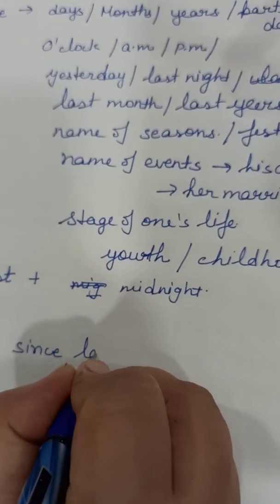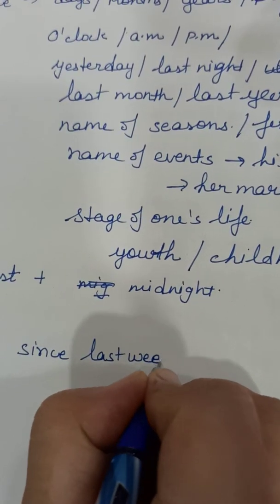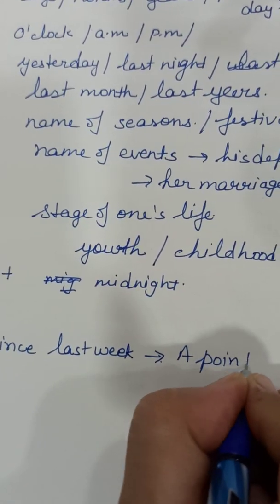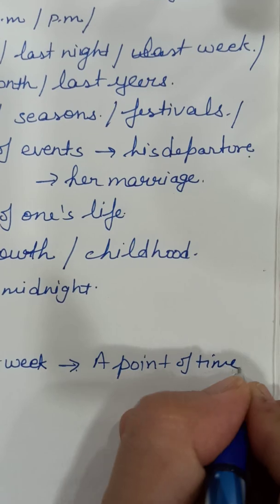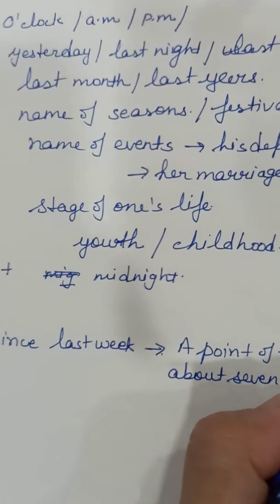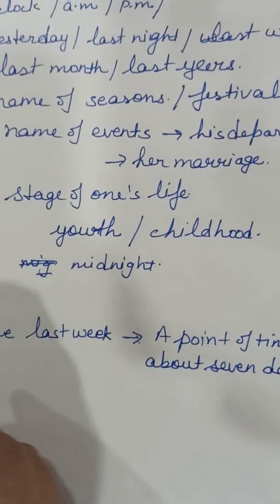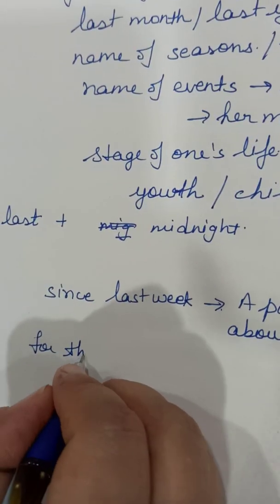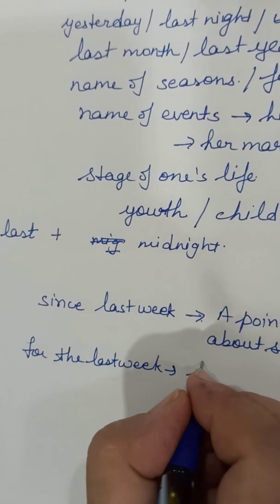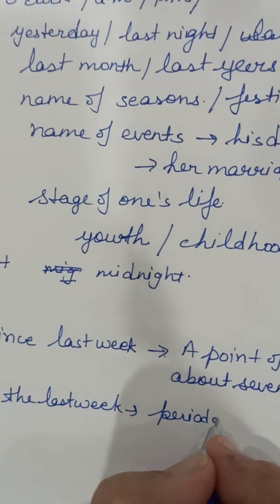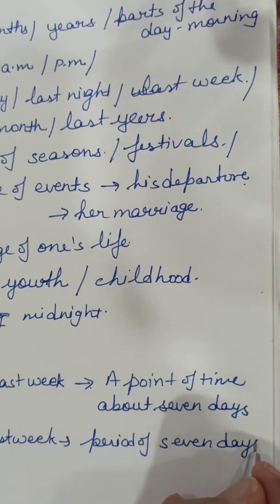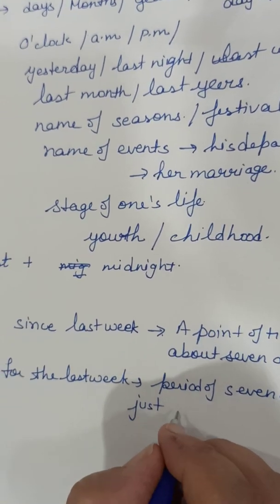When we say since last week, it means a point of time about 7 days. But when we say for the last week, it shows the period of 7 days just completed.